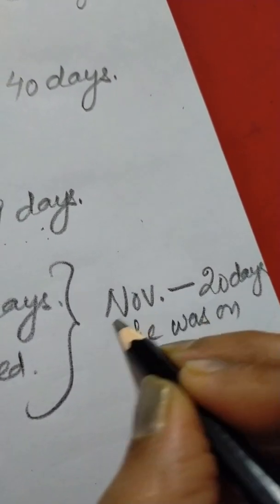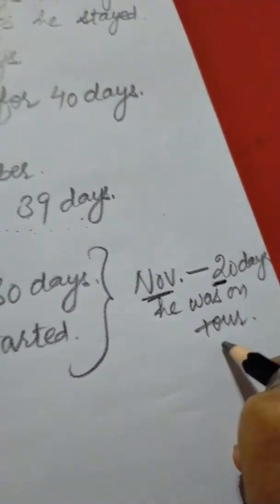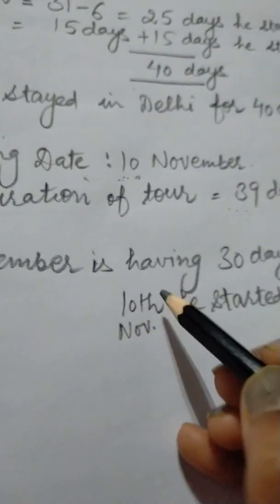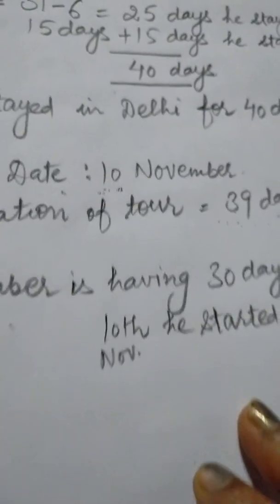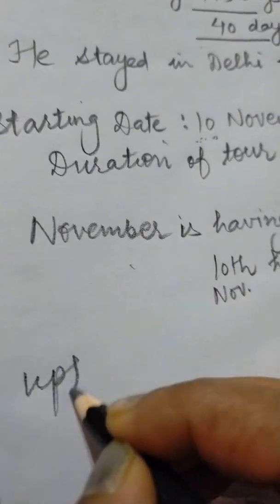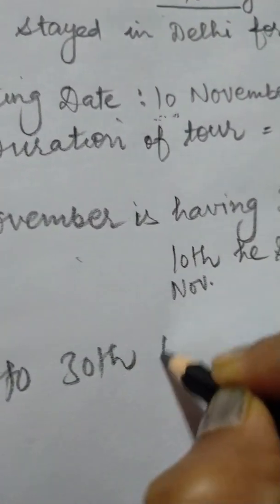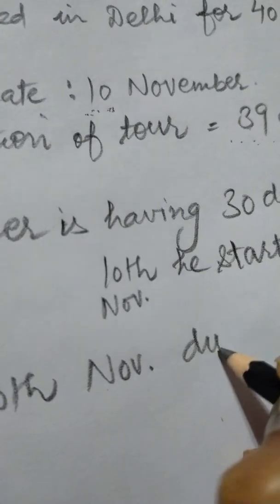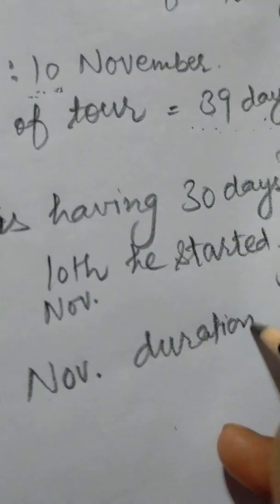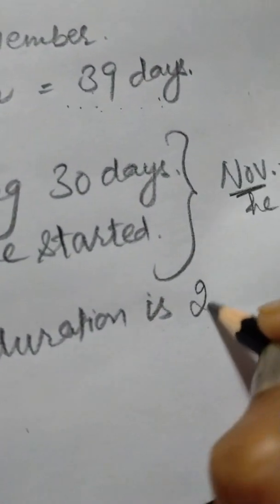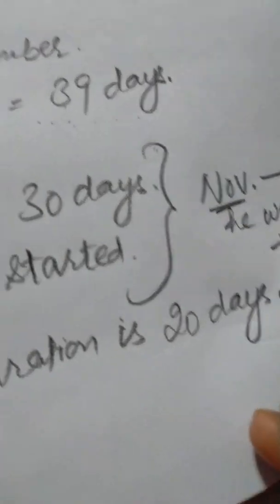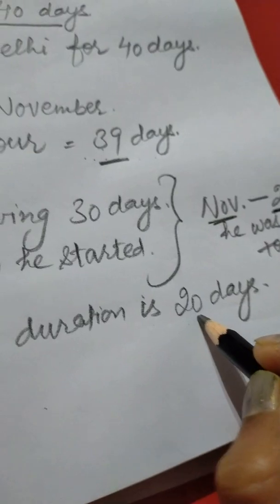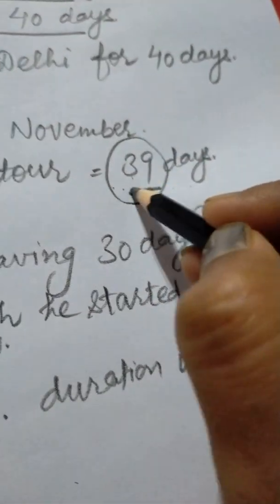Yes, then we reached here up to 30th November. Up to 30th November duration is 20 days, but here duration is 39 days, means 20 days of November and the rest 19 days left.